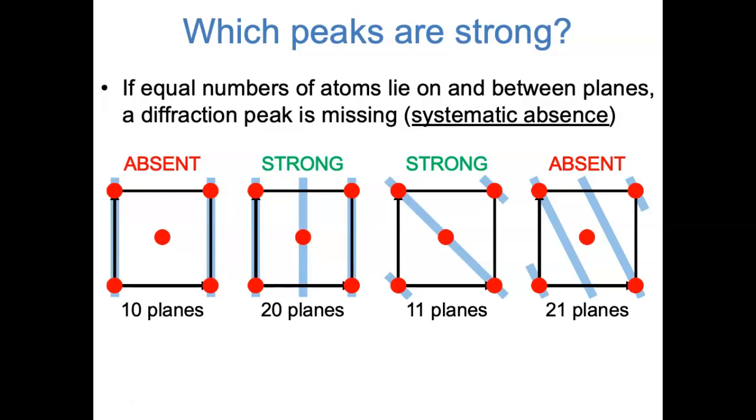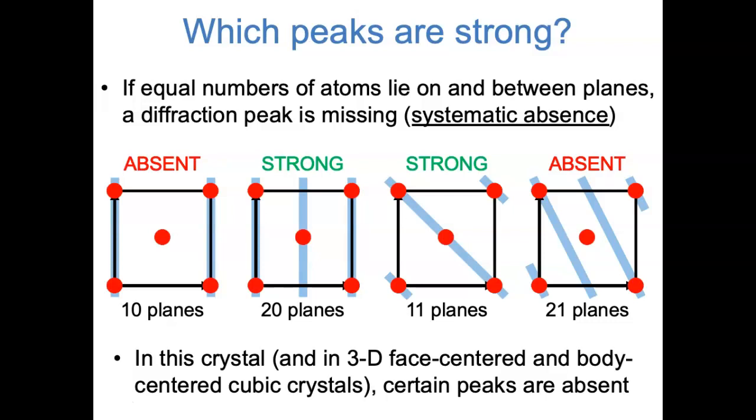In contrast, for the 1-0 planes and the 2-1 planes, the atoms at the vertices lie on the planes, but the atom at the center of the unit cell does not. It lies halfway between the planes, and it actually completely cancels out the interference of the atoms at the vertices. So the 1-0 peak and the 2-1 peak are entirely absent for this crystal. This is an example of a systematic absence. As we're about to see, something very similar happens in 3 dimensions. When we have a crystal with a face-centered or a body-centered cubic Bravais lattice, certain peaks are absent.